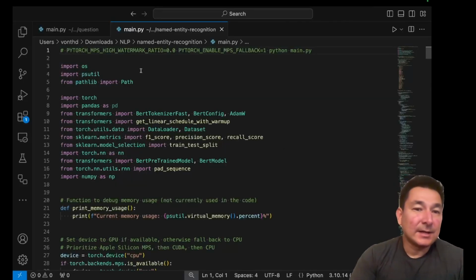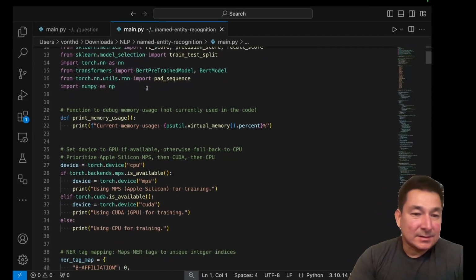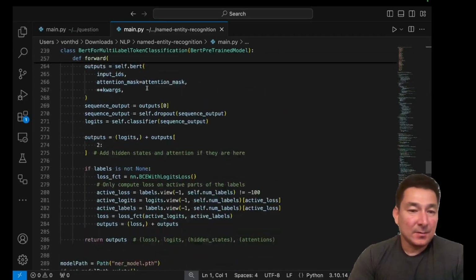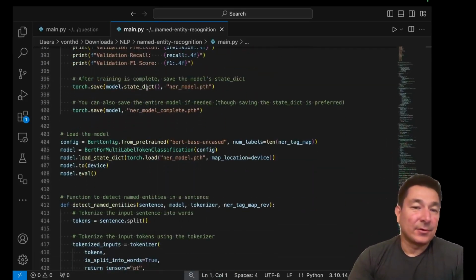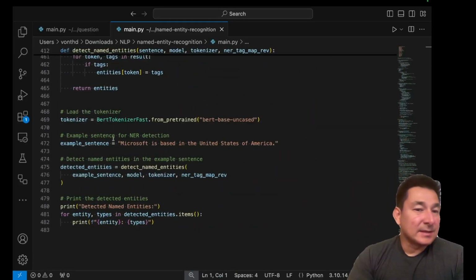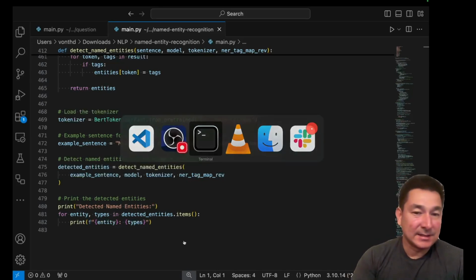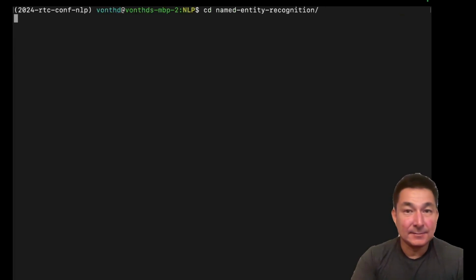Now let's take a look at named entity recognition. And the same goes with this one. This code is pretty well commented, but we're going to go down to the bottom here. We've already trained our model. We basically have an example sentence here. Microsoft is based in the United States of America. And we're going to run this through our named entity detection, and we should get back a response with all of the named entities contained within that sentence. So let's go ahead and run that right now.